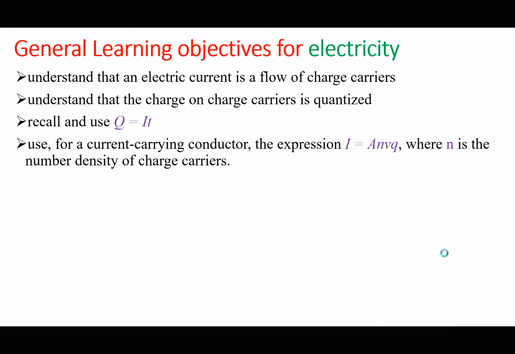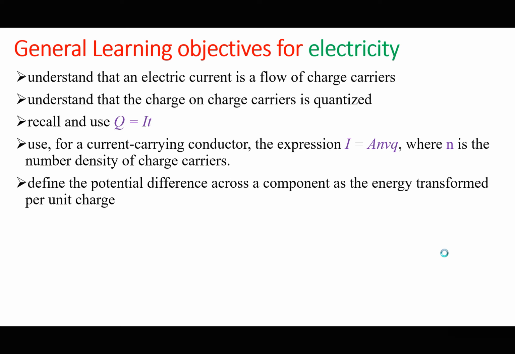The only thing you didn't mention in IGCSE is using the current carrying conductor expression I equals n A v q, where n is the number density of charge carriers, or the number of free charge carriers per unit volume, as we shall see later on.